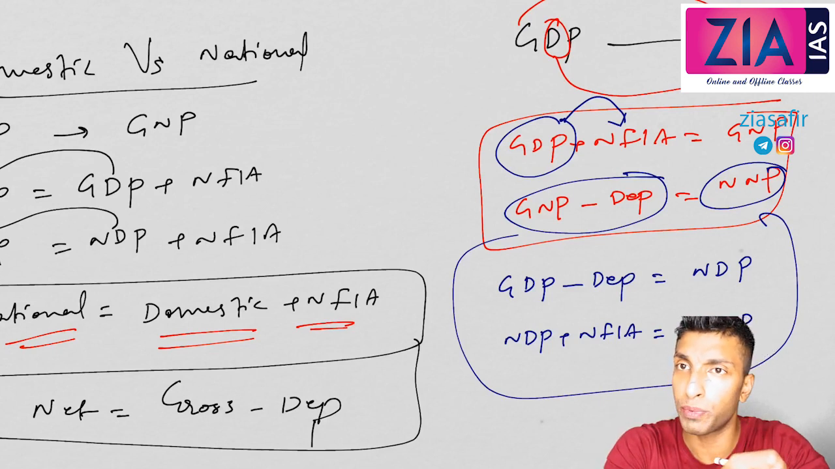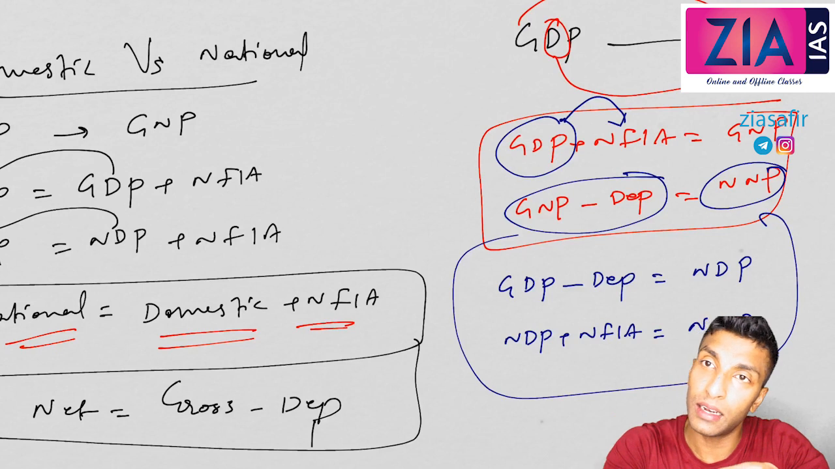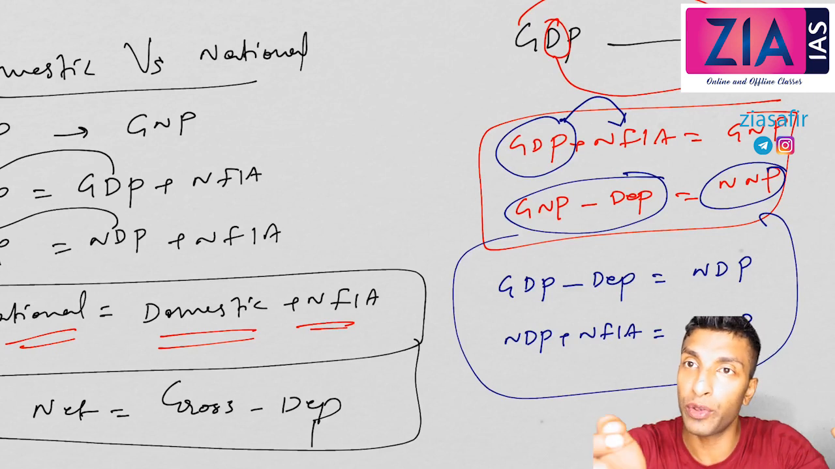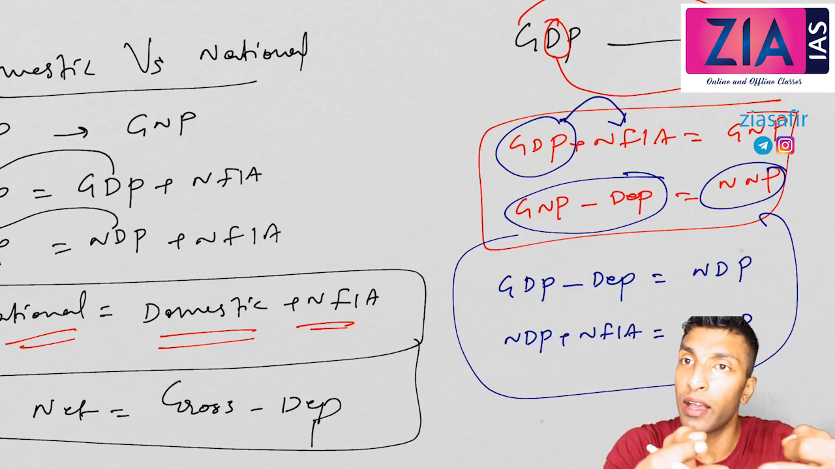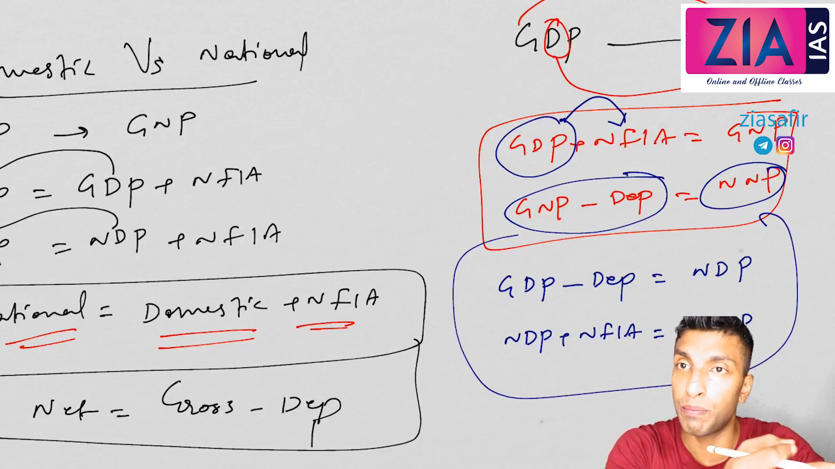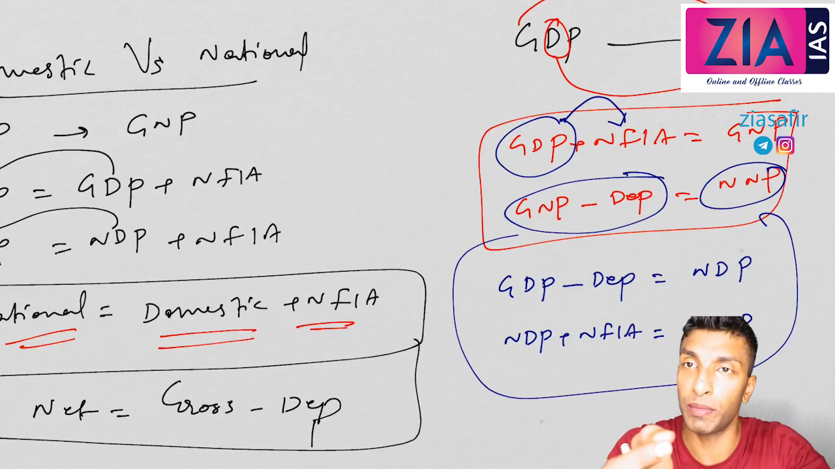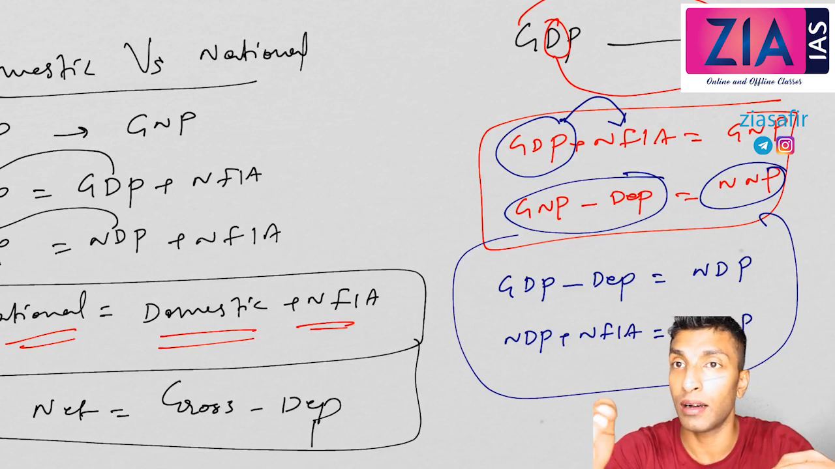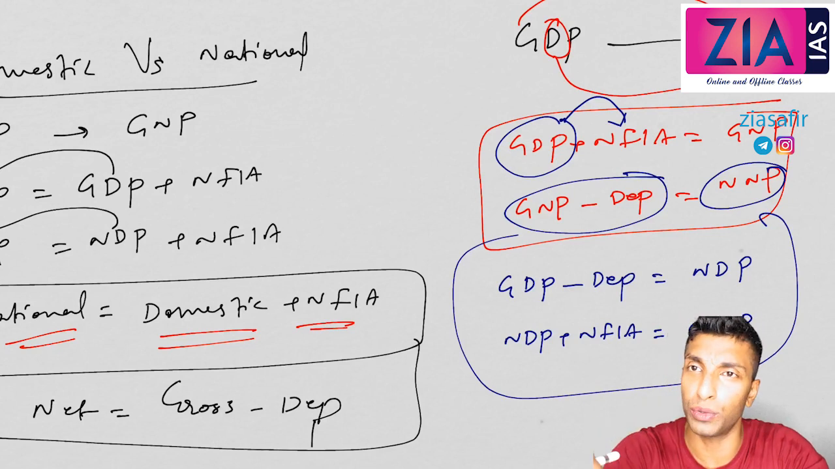Now the reverse is also possible, right? In that case, you need to subtract. NFIA you need to subtract. If you need to get GDP, you can do the reverse. GNP minus NFIA you can do. Similarly, if you need to get gross from net, earlier minus, now plus, net plus depreciation. So the opposite you need to do. You can do both, right? So that is the second concept.